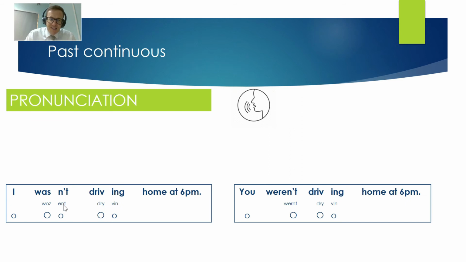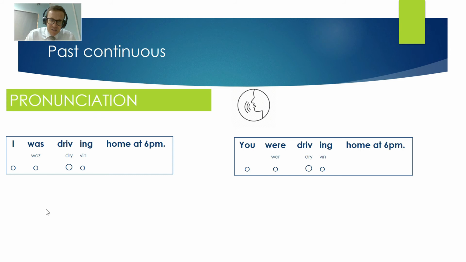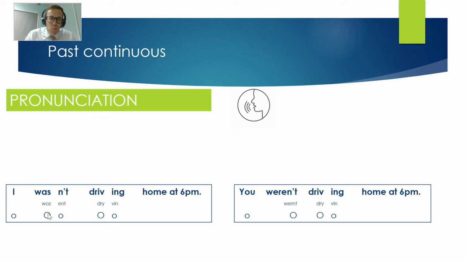The negative, listen to this. I wasn't driving home at 6 p.m. I wasn't driving home at 6 p.m. First, you need to say wasn't. That's how we pronounce this word. But also, it's a stronger sound on the was than it is in the positive. In the positive, it's soft, but in the negative, I wasn't driving home at 6 p.m.